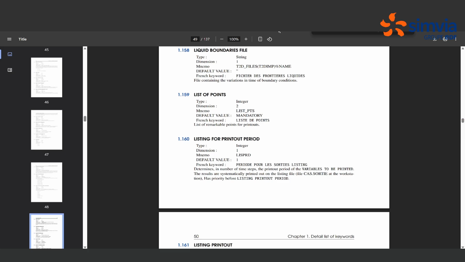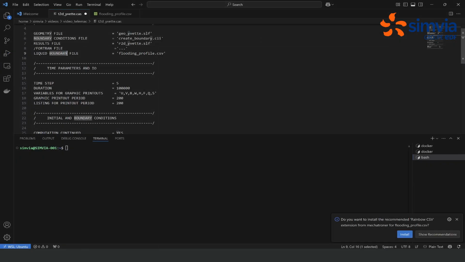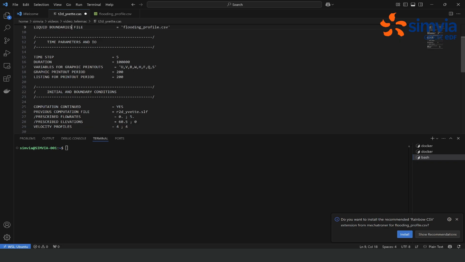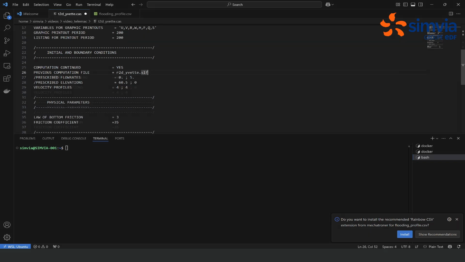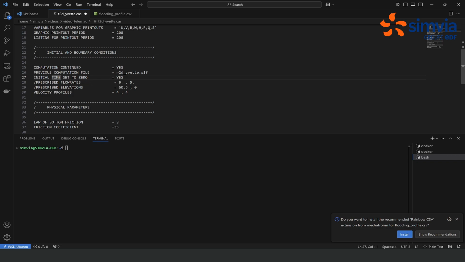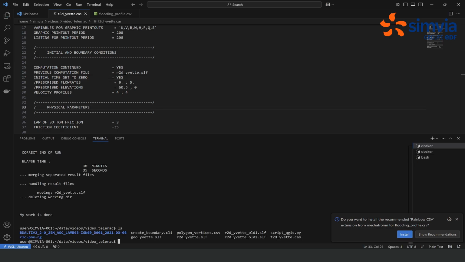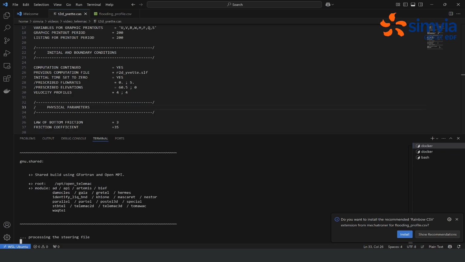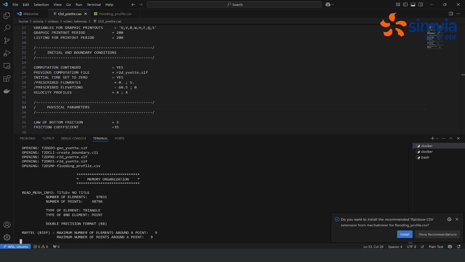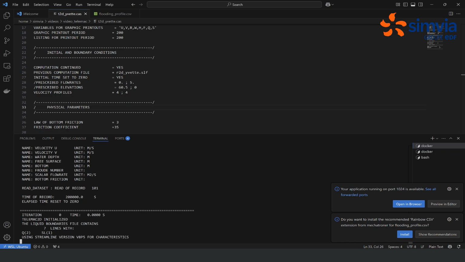Again, if you have any doubt, feel free to check the reference file, and here you can see that the keyword is indeed liquid boundaries file. So now I correct here the boundary to boundaries, and Telemac should be able to read this keyword when I run the simulation. We can finally add one last keyword here, initial time set to 0, so that if we are doing a restart, the first time step is going to be 0. And let's run again the simulation and check there are no error messages. The code is now running, and I'll catch you whenever it's done.